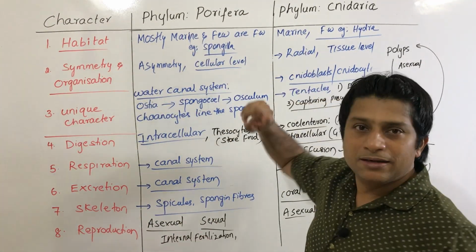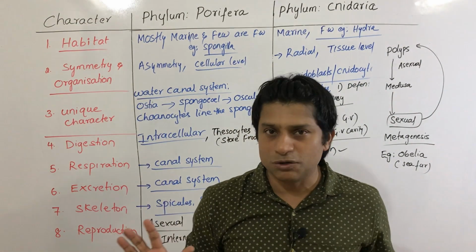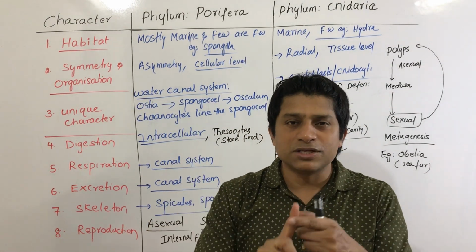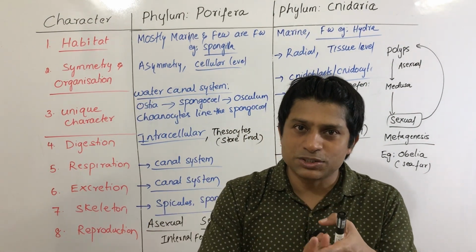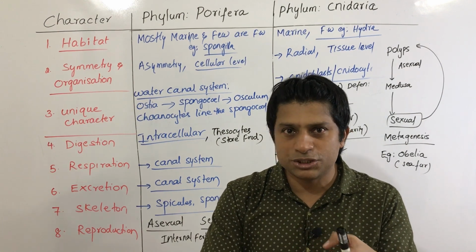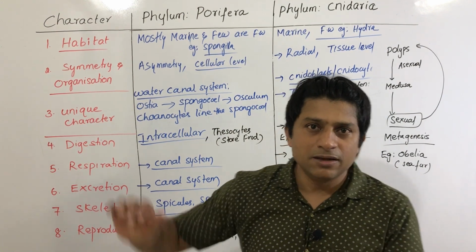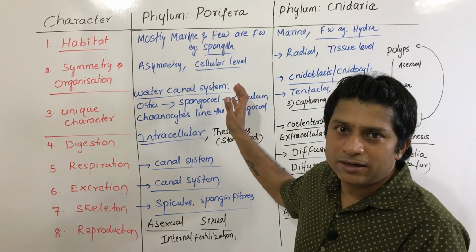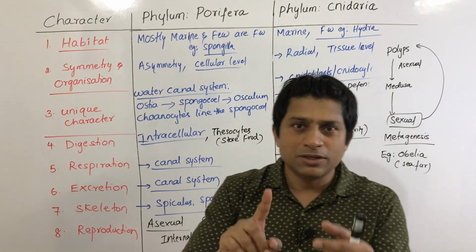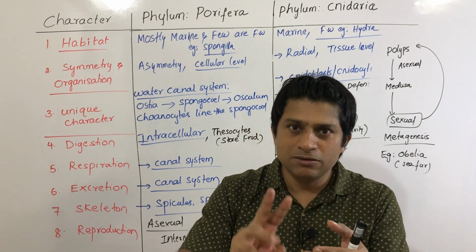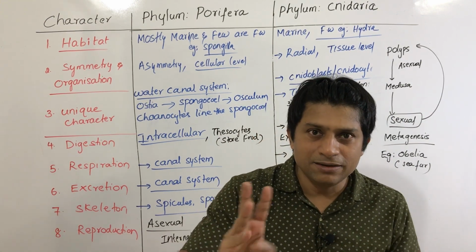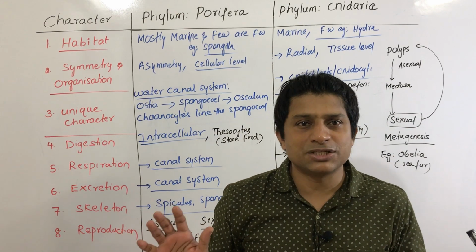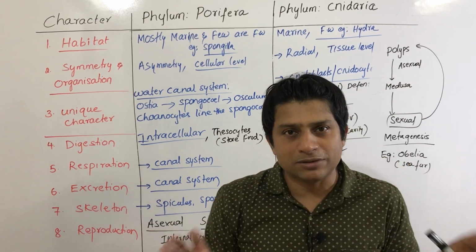First is habitat. Second is symmetry and the level of organization. The third is the unique character. What is the unique character in poriferans? Water canal system. Here the unique character is cnidoblast. Next, digestion, respiration, excretion, skeleton, and last, reproduction. That's it. It's the easiest way to remember all this.